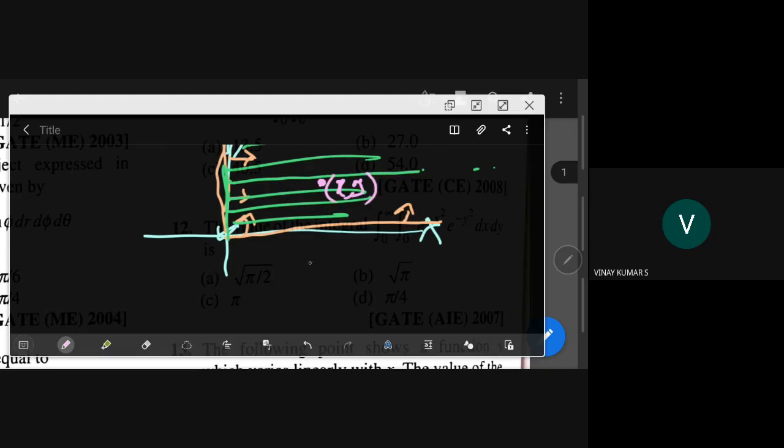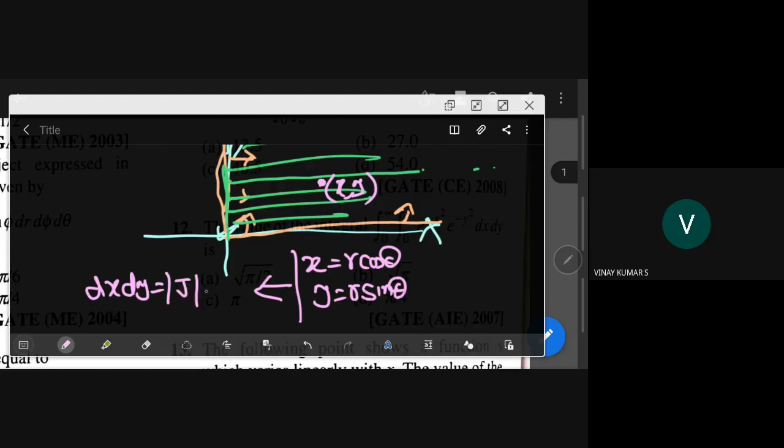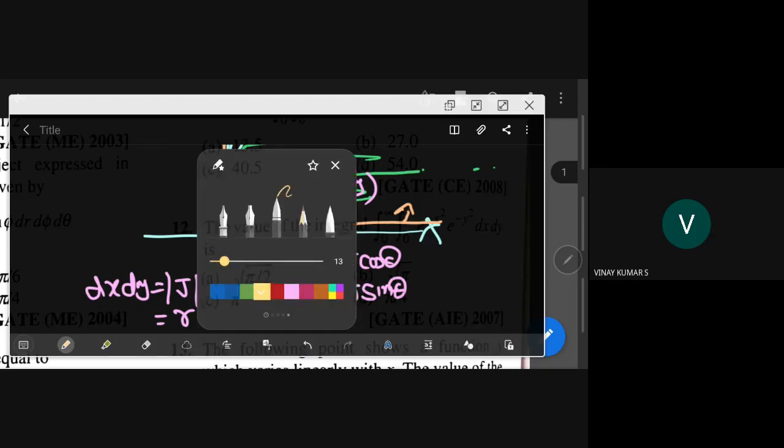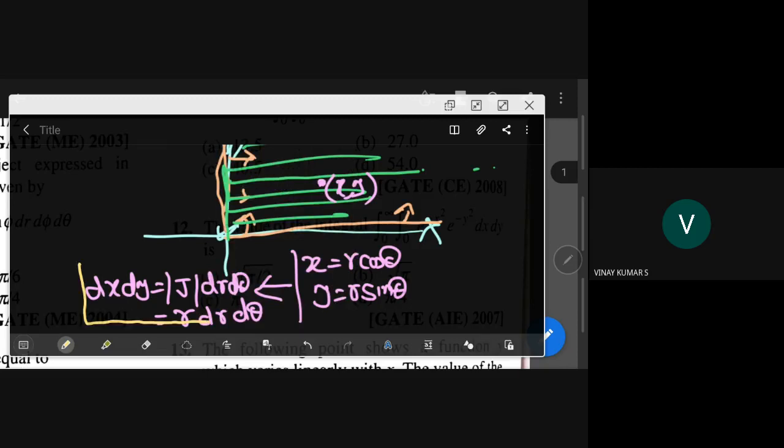If I say x is equal to r cos theta and y is equal to r sin theta, then as we have seen yesterday, dx dy is equal to Jacobian into dr d theta, and we calculated the Jacobian as r, so dx dy is r dr d theta. This is very important, one of the applications of Jacobian and transformation.